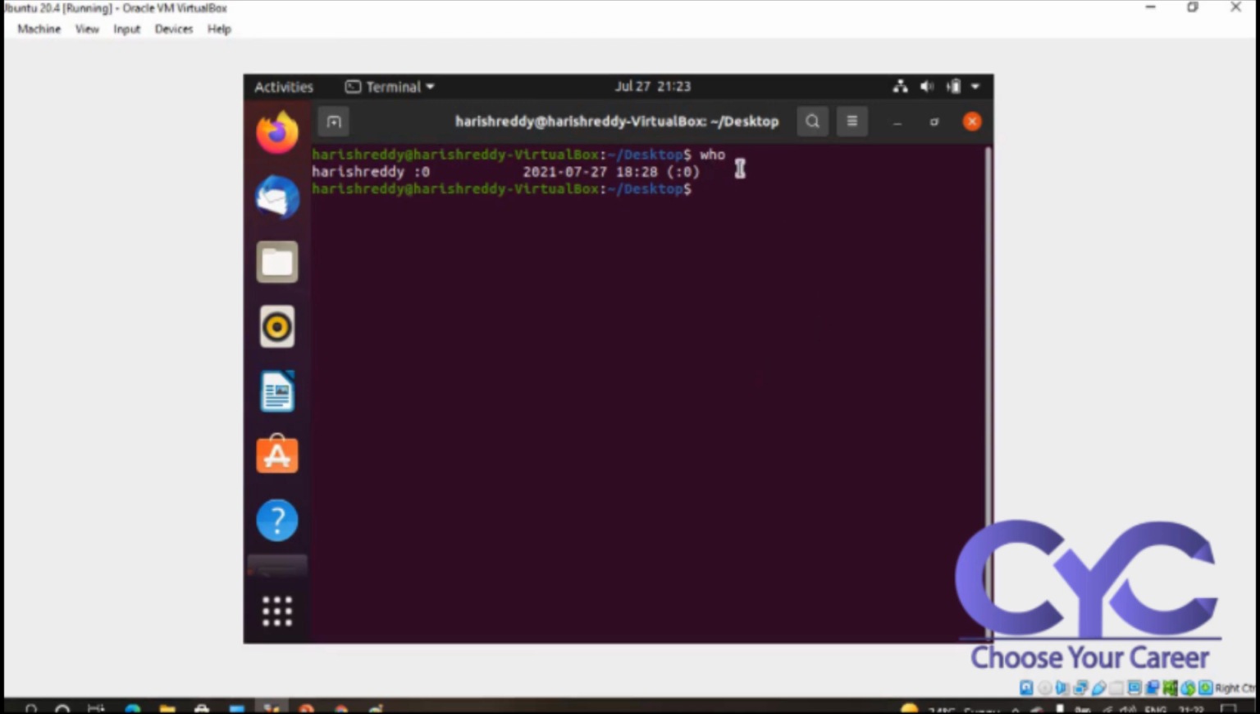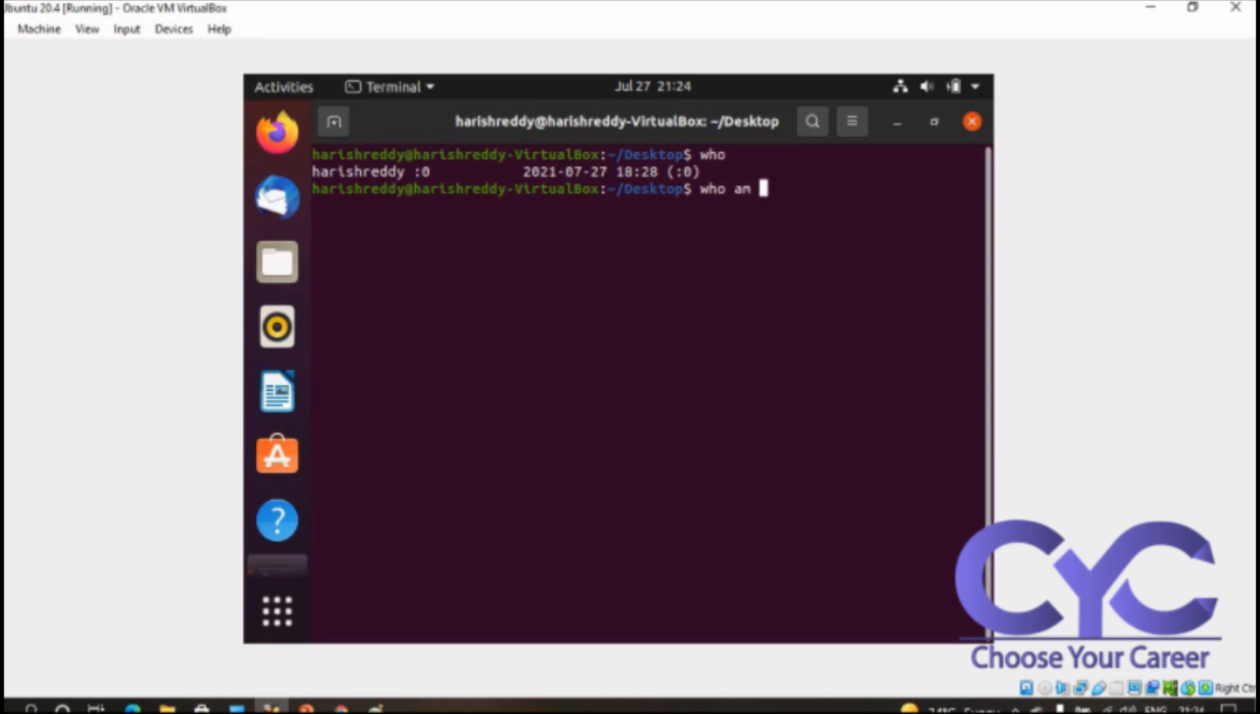The who command, we can see the current user. Okay. So the current user is Harish Reddy. I'm the current user on this particular server. Here we can see the date, time and year, and the time also. Here we can go with another command.